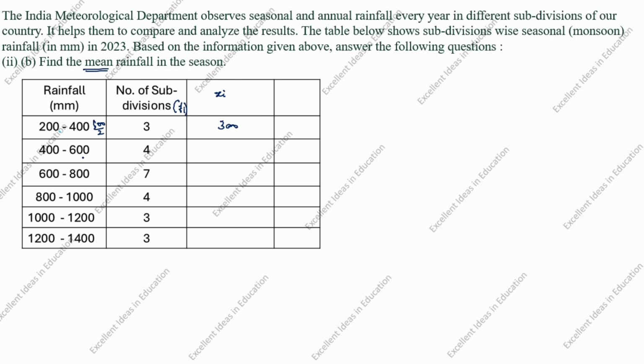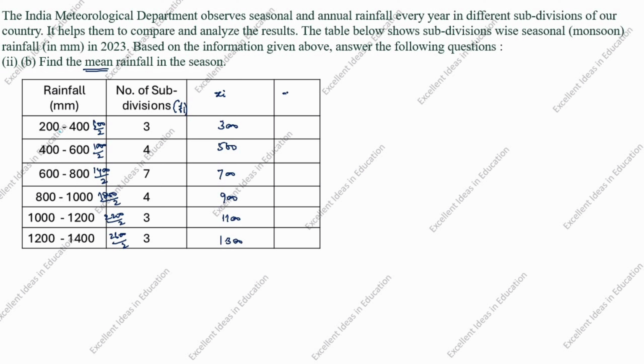Next, 400 plus 600 is 1000 divided by 2 is 500. 600 plus 800 is 1400 divided by 2 is 700. 800 plus 1000 is 1800 divided by 2 is 900. 1000 plus 1200 is 2200 divided by 2 is 1100. 1200 plus 1400 is 2600 divided by 2 is 1300.